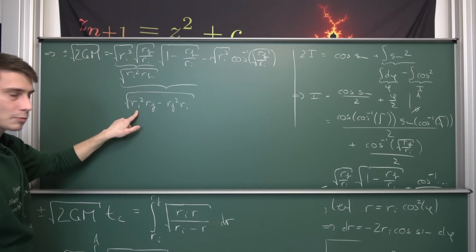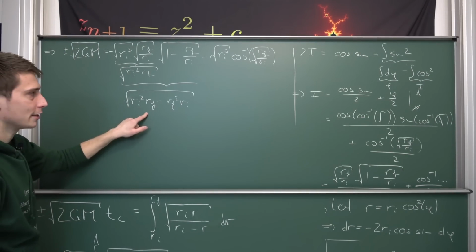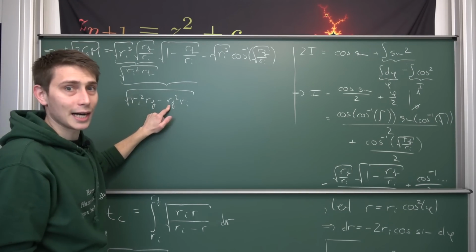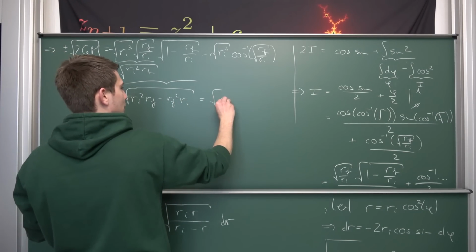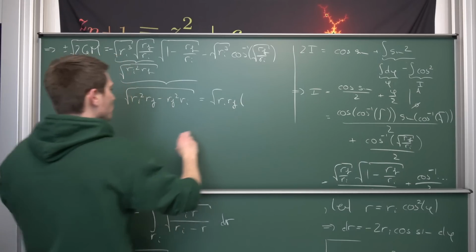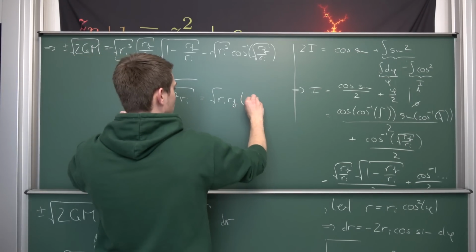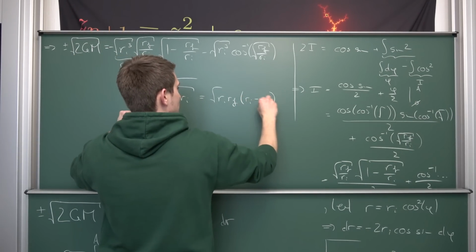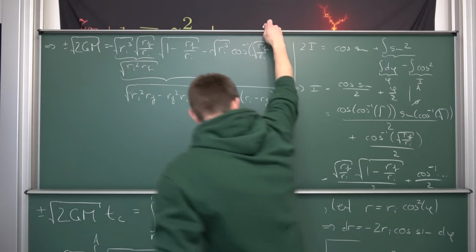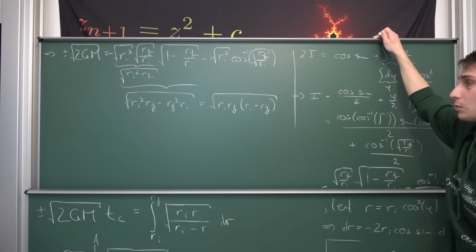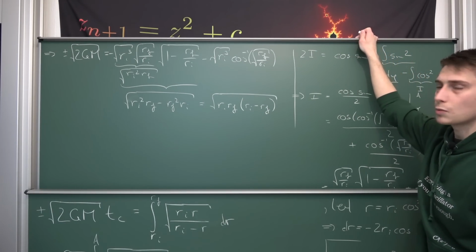Now you might notice that we have Ri times Rf minus Rf times Ri times Rf, so we are going to have a common factor of nothing but Ri times Rf, and what we're going to be left with is Ri minus Rf in the normal case. Okay, I hope this is correct. And now the last thing that we need to do is write everything out.